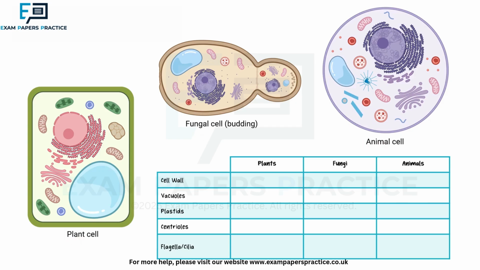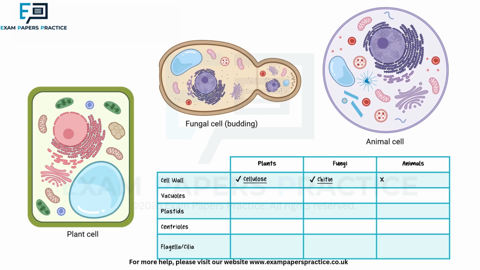Let's begin with the cell wall. All three types of cells will have a plasma membrane. However, only plant and fungi also have a cell wall. This gives the organism a stiff, inflexible structure compared to animals lacking a cell wall. Plants have cell walls composed of cellulose, which is a carbohydrate composed of repeating glucose monomers. Fungi have cell walls composed of chitin, a polysaccharide made of repeating units of modified glucose molecules.